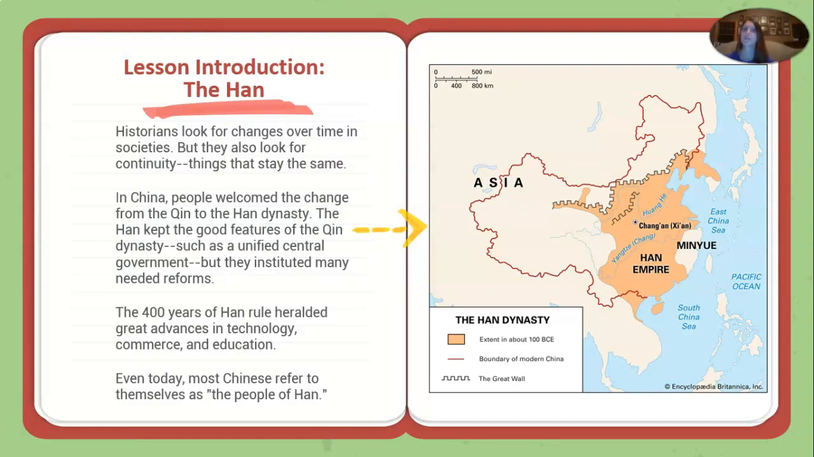Historians look for changes over time in societies, but they also look for continuity, things that stay the same. In China, people welcome the change from the Qin to the Han Dynasty. The Han kept the good features of the Qin Dynasty, such as unified central government, but they instituted many needed reforms. The 400 years of Han rule herald great advances in technology, commerce, and education. Even today, most people refer to themselves as the people of the Han.